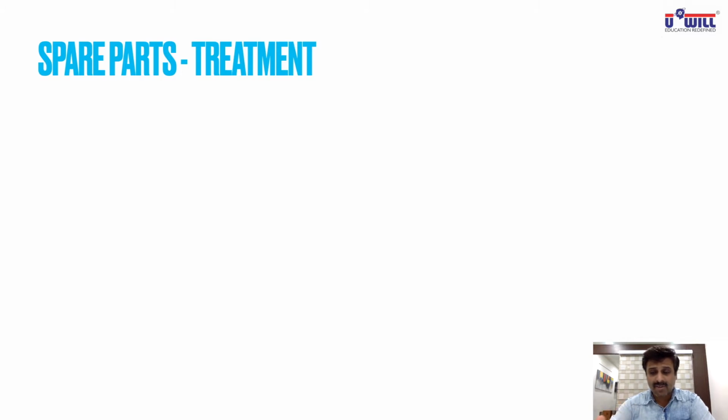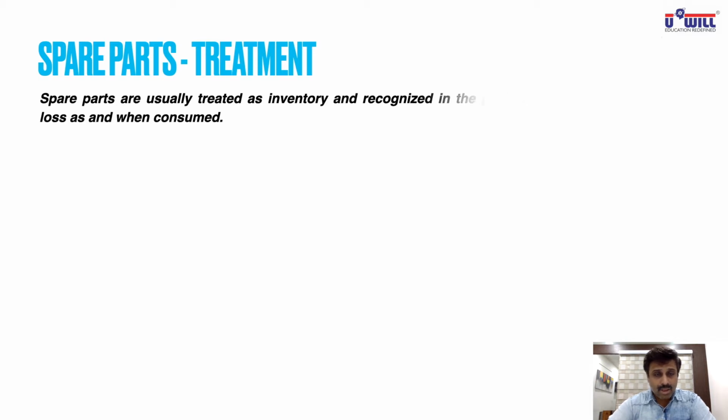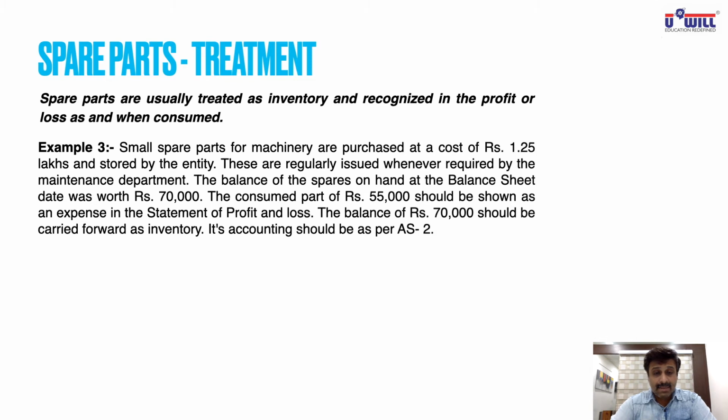Okay. Treatment of spare parts is generally, when you use them, you debit to the P&L account. If you are not using them, if they are lying unused, you treat them as current assets on the asset side. So spare parts are usually treated as inventories, that is stock, and recognized in profit or loss as and when consumed. This can be asked in MCQ. Okay, my important point.